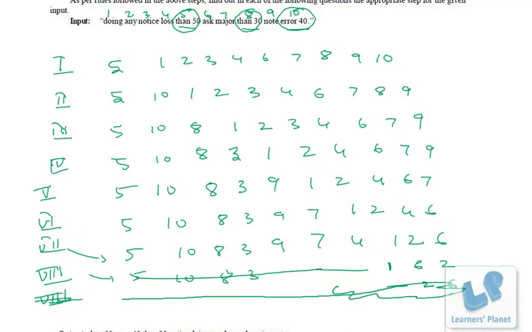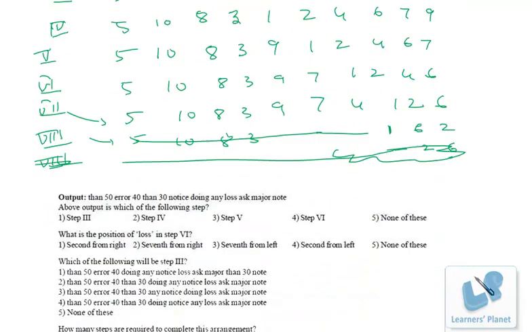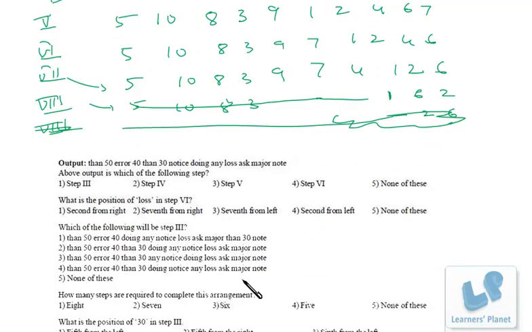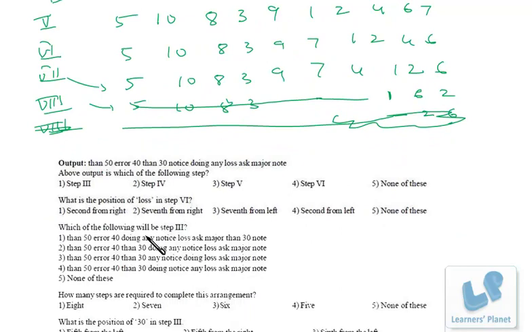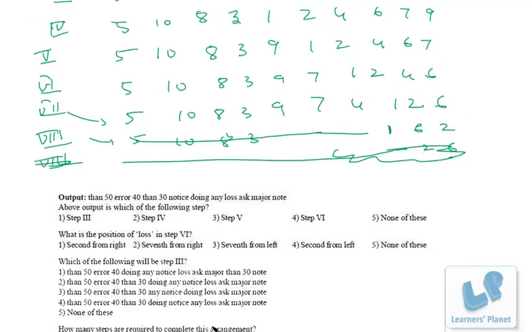Okay, now friends, you can answer all the questions. That's very easy. Above output is which of the following step, that you just have to match. Then what is the position of the word, what is the third step, how many steps, what is the position of 30 in the step 3. All these questions are very easy to solve, right?